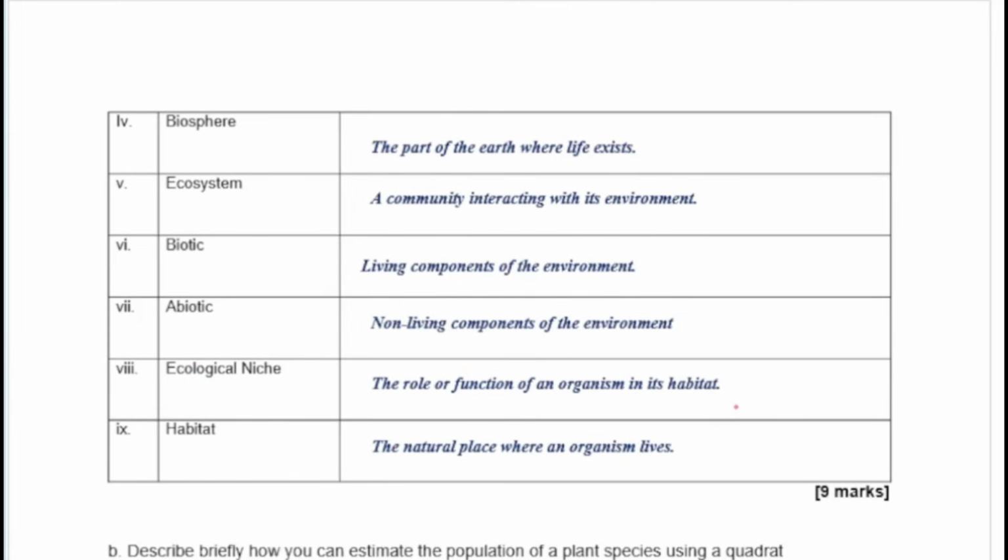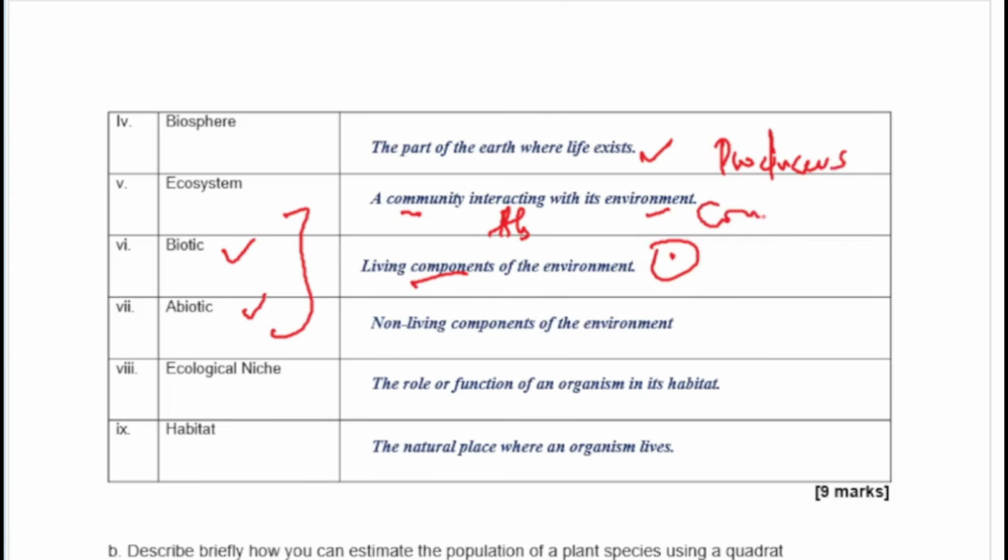Now the answers here, we have that the part of the earth where life exists is your biosphere, of course. Ecosystem is the community interacting with the environment, meaning that it's a make-up of the biotic and the abiotic components. Basically, the biotic are the living components in the environment, and the biotic components are the producers, your consumers, and your decomposers. But the abiotic components are the non-living components, like your temperature, your rainfall, your humidity, and the rest of them.